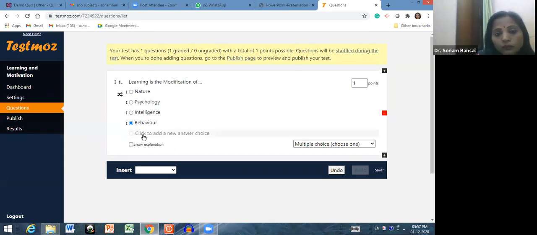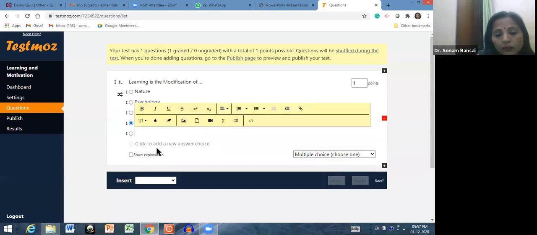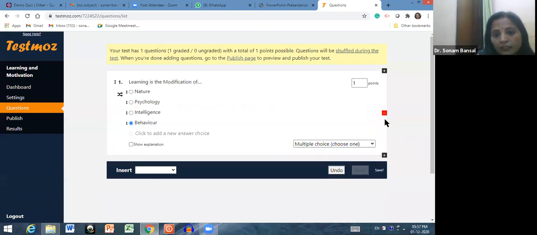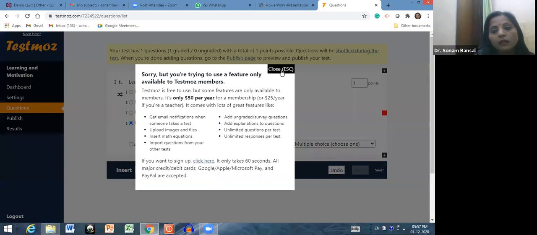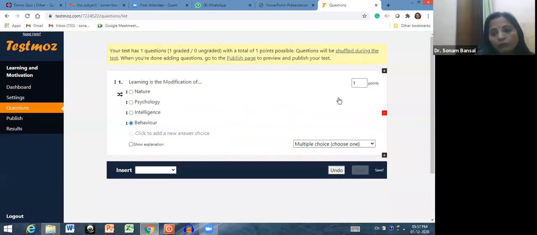If you want to add a new answer choice, then you have to click here. If you want a choice to be deleted, then you can click here on the red icon, and that choice will be deleted. If you want to give an explanation, then you have to click here, but again you have to go for the paid version.